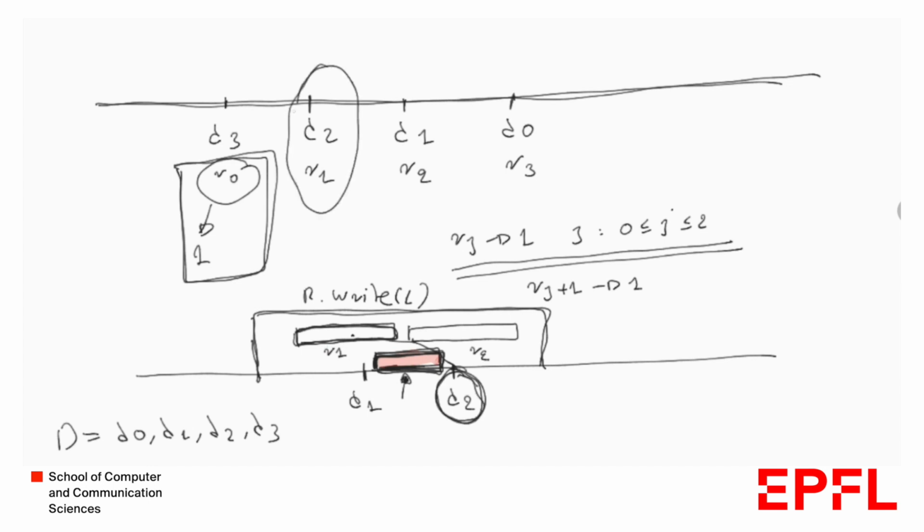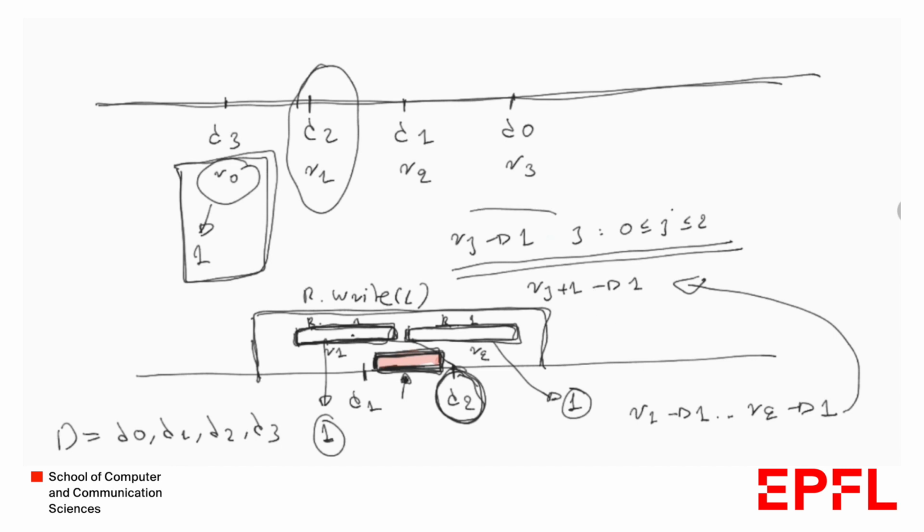So we're in this scenario here. And by induction, we know this would return 1. Therefore, this read R2 will also return 1. Why? Because those reads are to the atomic register R. So since this is an atomic register, if this returned 1, the next one should also return 1. So here R1 returned 1, and this way we showed that R2 also should return 1, which is what we wanted to show: that if we assume that Rj returns 1, then Rj plus 1 also returns 1.